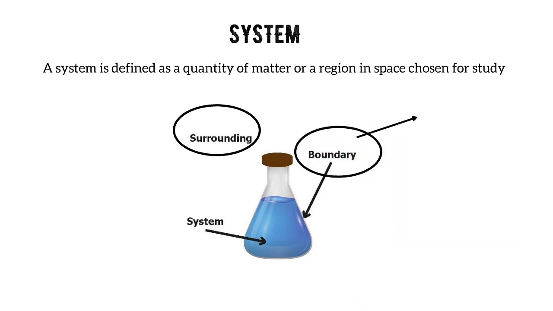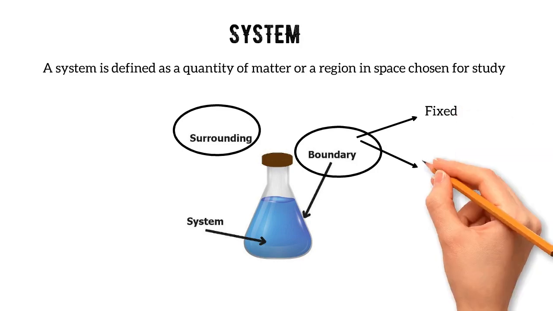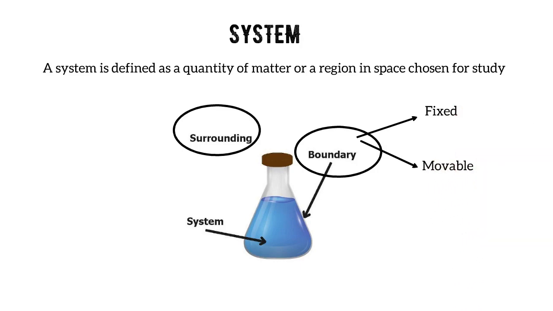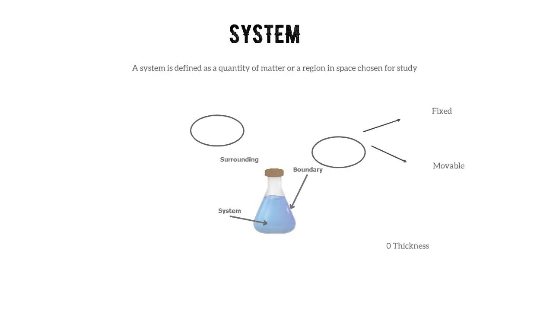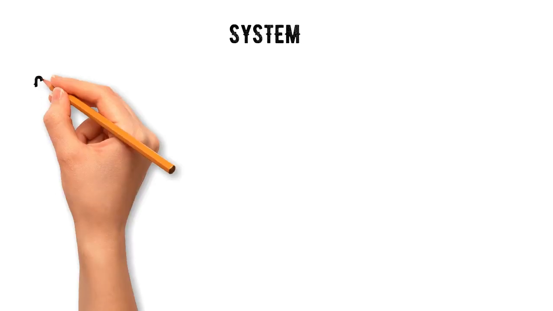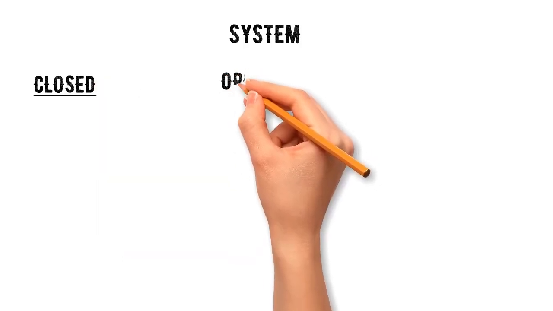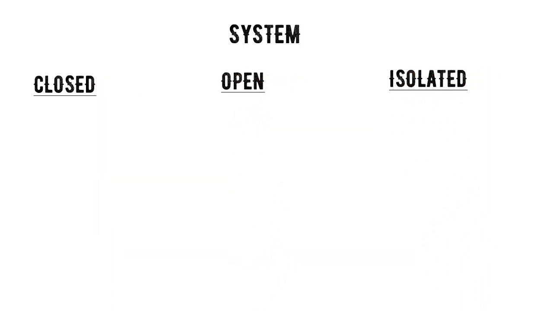The boundary of a system can be fixed or movable. Note that the boundary is the contact surface shared by both the system and the surroundings. Mathematically speaking, the boundary has zero thickness, and thus it can neither contain any mass nor occupy any volume in space. And what are the important classifications of systems? Systems may be classified as closed, open, or isolated, depending on the energy and mass exchanges with surroundings.